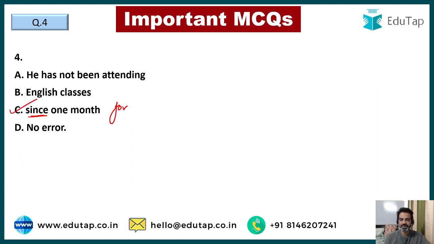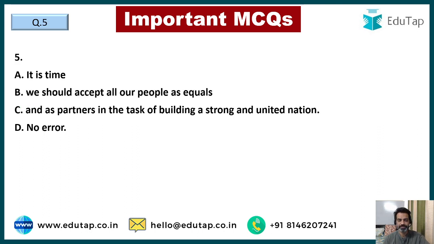Since is used for a specific start point. For example, since Monday, since 10th of this month, since July, since 2015. That is how since is used, but duration of time we use for. So he has not been attending English classes for 1 month. Alright guys, moving to question number 5.